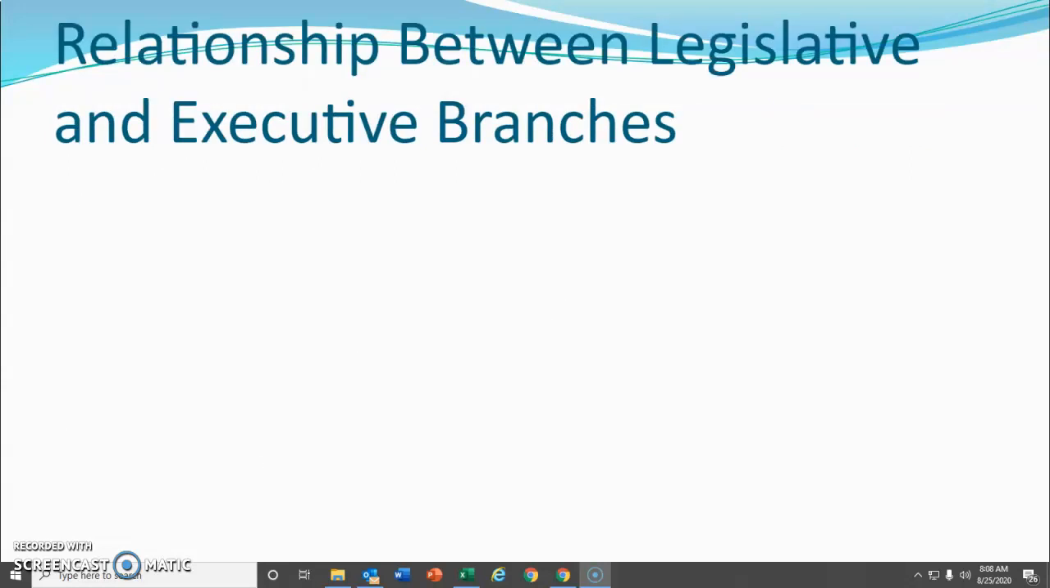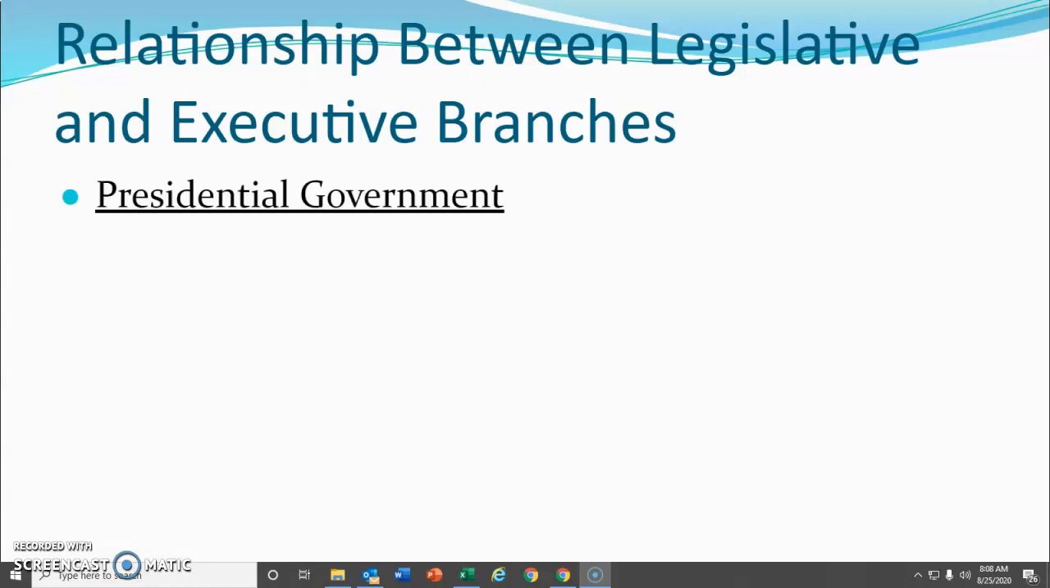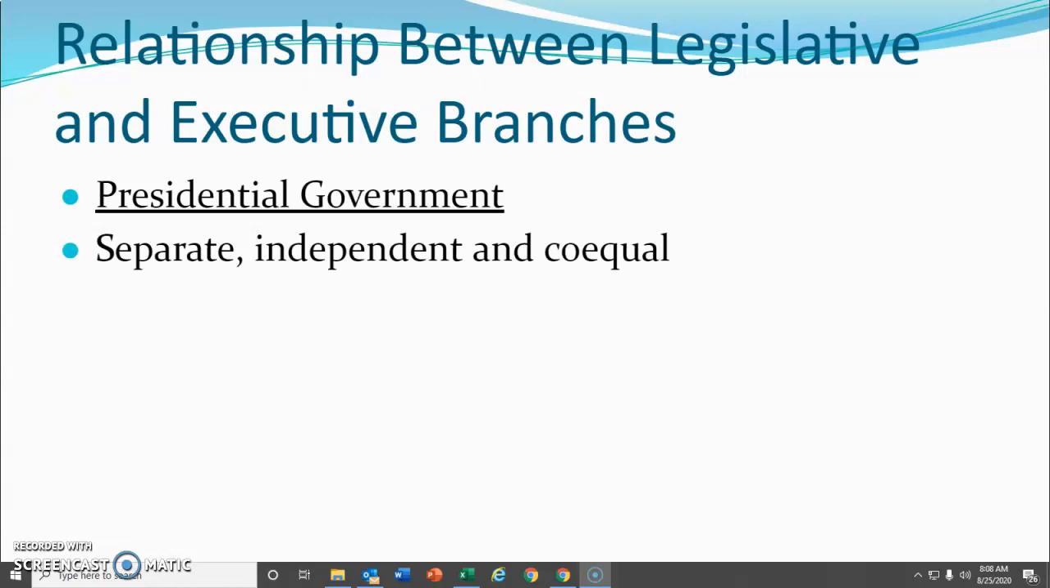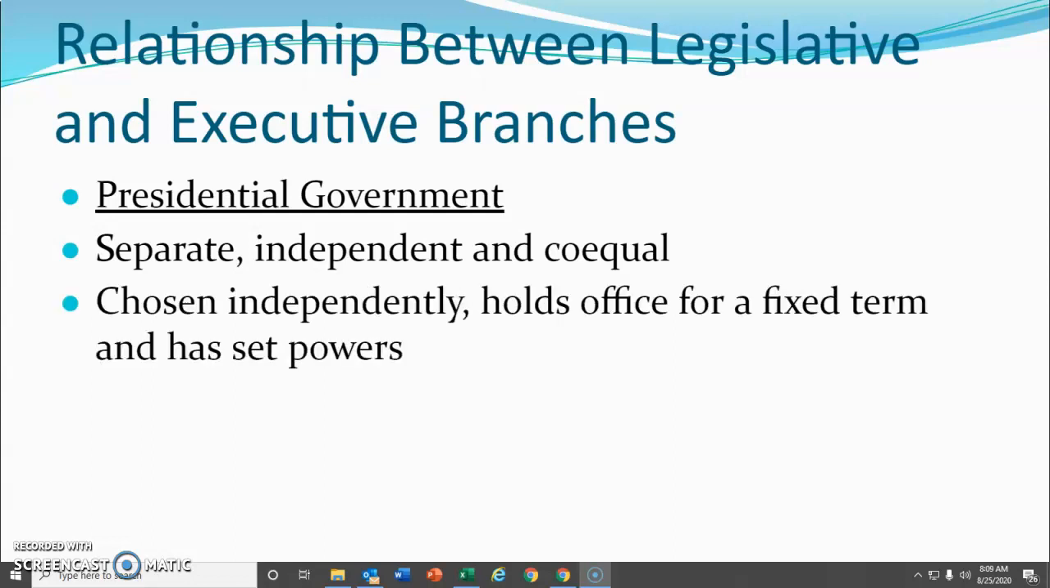Okay, now let's look at the relationship between the legislative and executive branches. In a presidential government, the president is separate, independent, and co-equal to the legislative branch. The president is chosen independently, holds office for a fixed term, and has set powers. America is a classic example, especially as we're going through an election season right now. We vote for our president separately from our legislators.